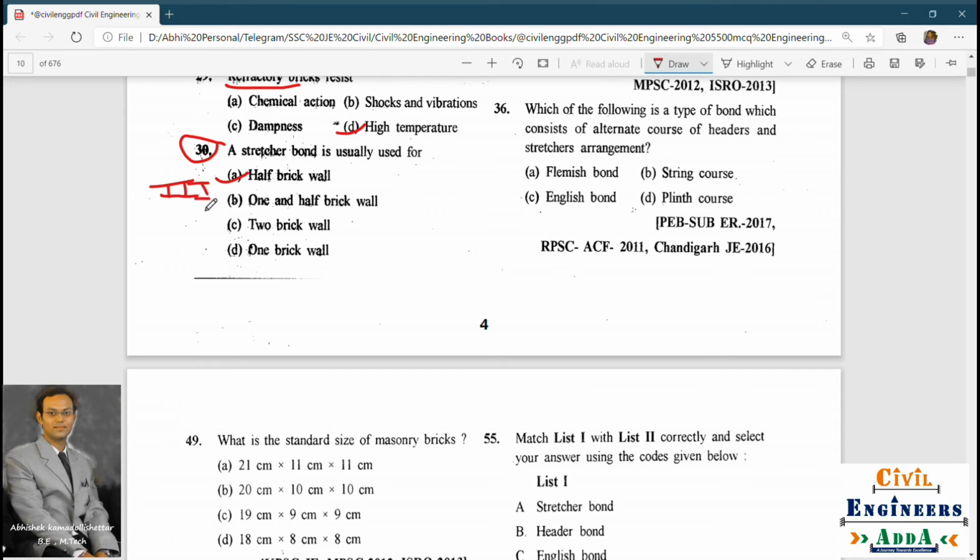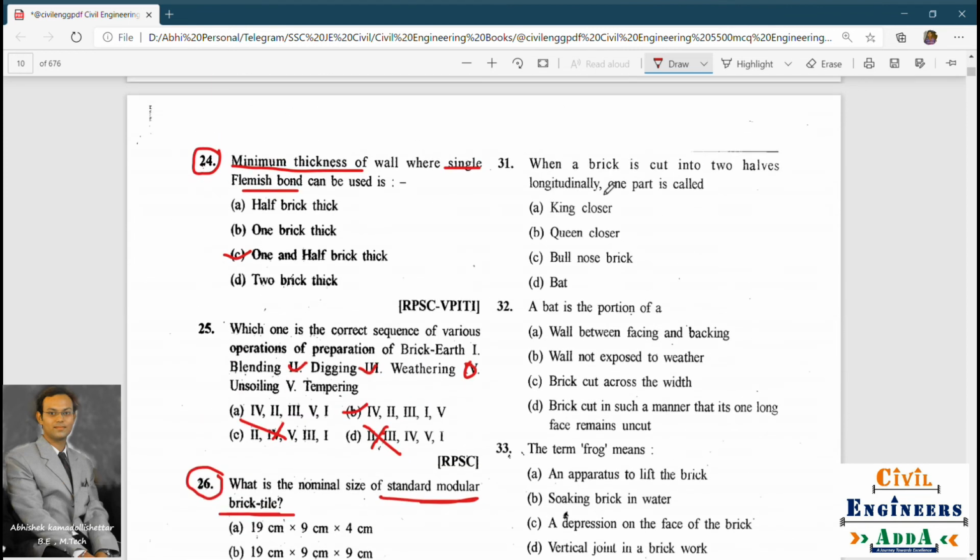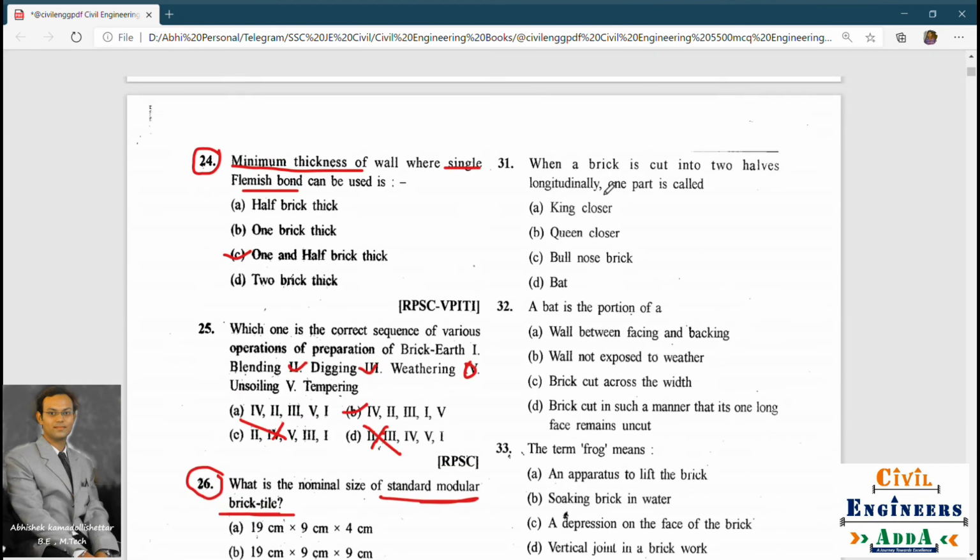Okay, so this is stretcher, this is also stretcher. Okay, next question. When a brick is cut into two halves longitudinally, one part is called, as a direct question, queen closure. One part is known as queen closure.